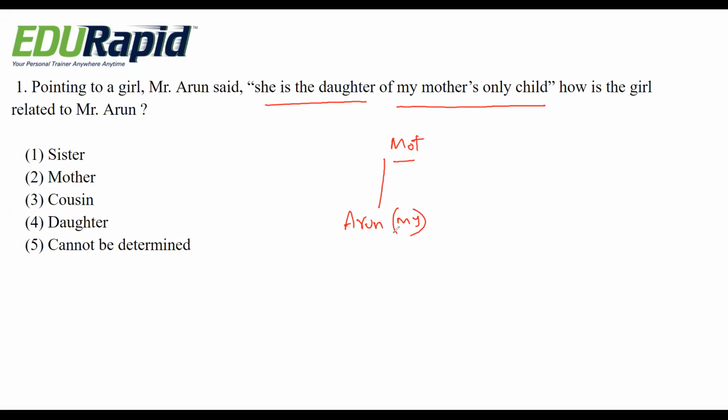So she is the daughter of my mother's only child, that means daughter means girl. So how is the girl related to Mr. Arun? Obviously, she is a daughter. So the right answer is option 4, daughter.